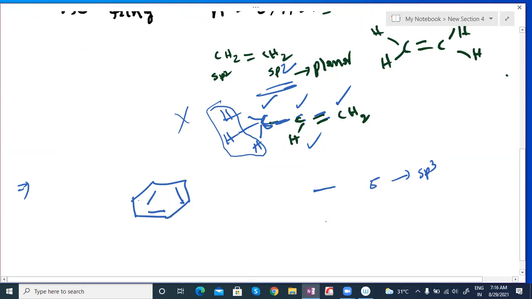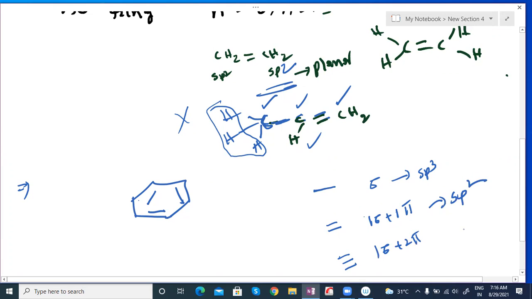If any compound has at least one pi bond, like double bond character, so one sigma plus one pi bond, it shows sp2 hybridization. If it has a triple bond, this is nothing but one sigma plus two pi bonds.